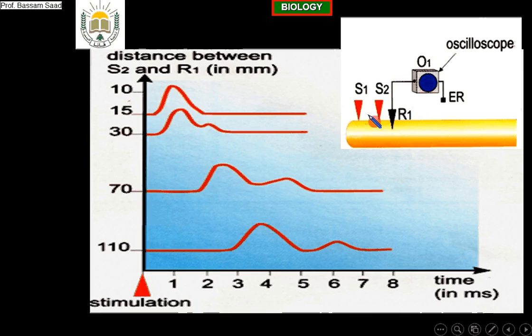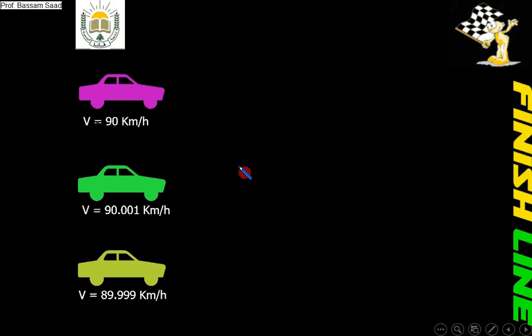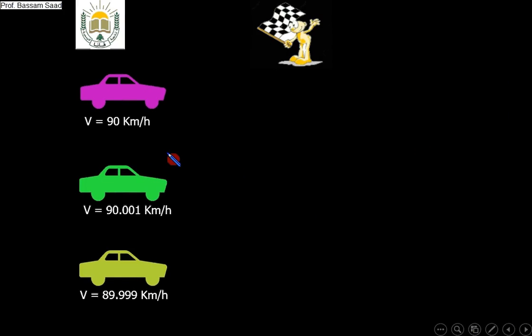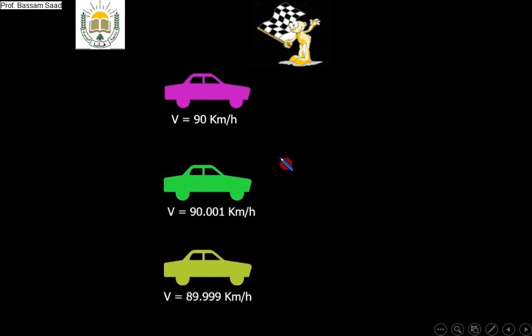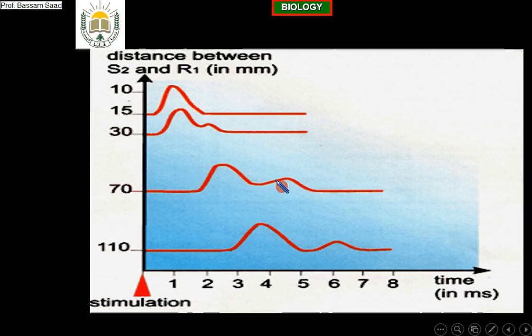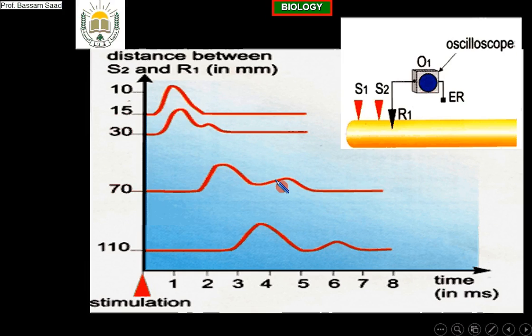Now, the second time, we increase the distance between S2 and R1. It becomes double, 30 millimeters. When you take the oscilloscope away, increasing the distance, the race will take more time and the distance of the race is greater. So the difference starts to be observed. Look at this: we observe two action potentials, 1 and 2.